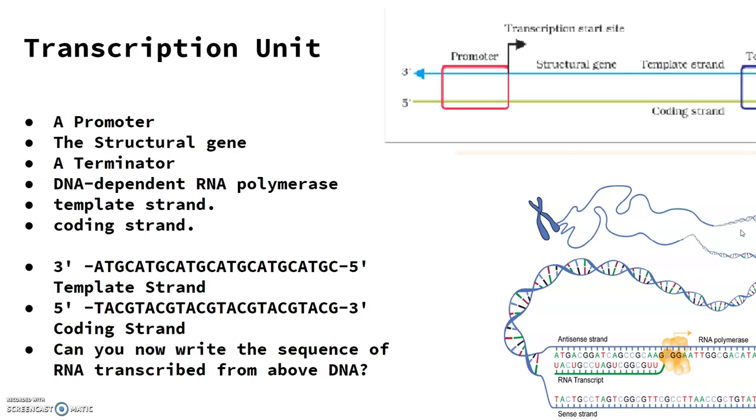Now what is a transcription unit in DNA? It is defined by three regions in the DNA. First is a promoter, a structural gene, and a terminator. Now here we can see the process of defining the two strands of DNA in the structural gene of a transcription unit. Since the two strands have opposite polarity, and the DNA dependent RNA polymerase catalyzes the polymerization in only one direction, that is 5' to 3' direction.